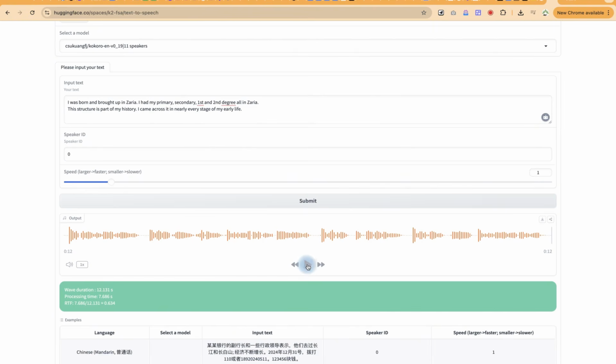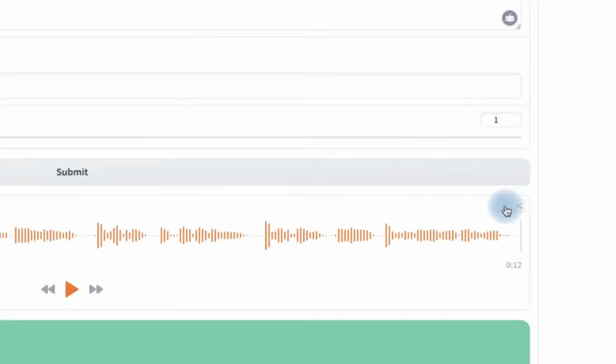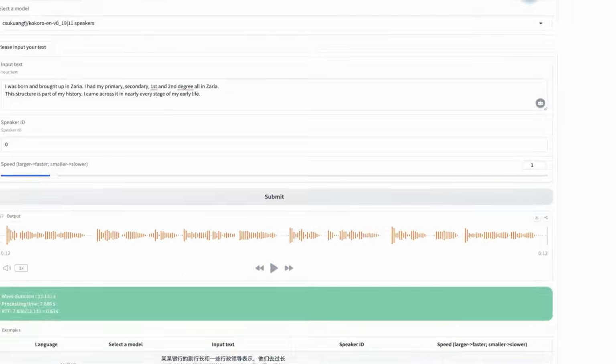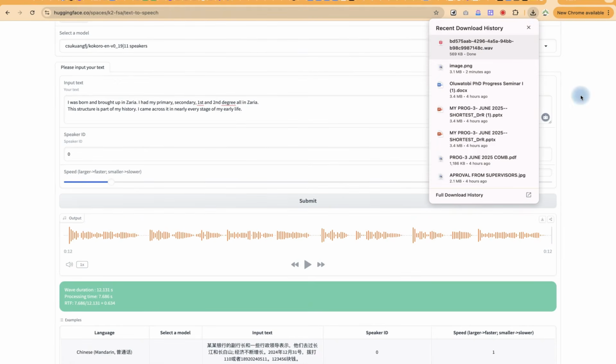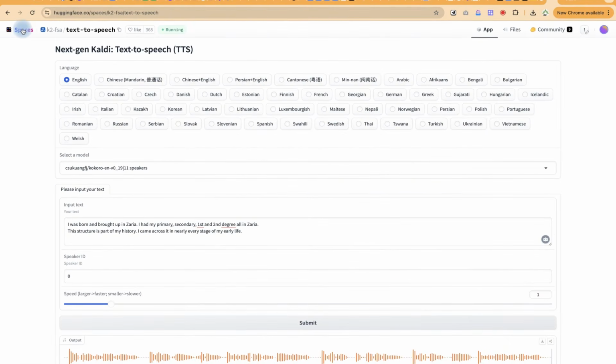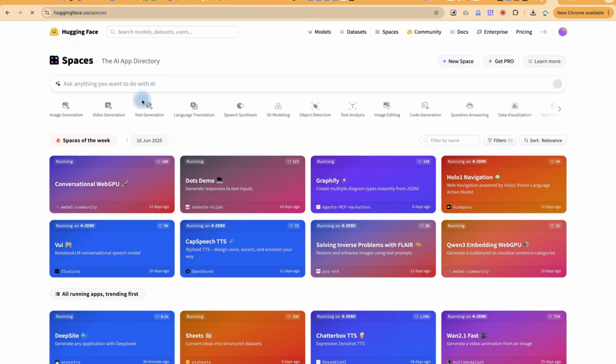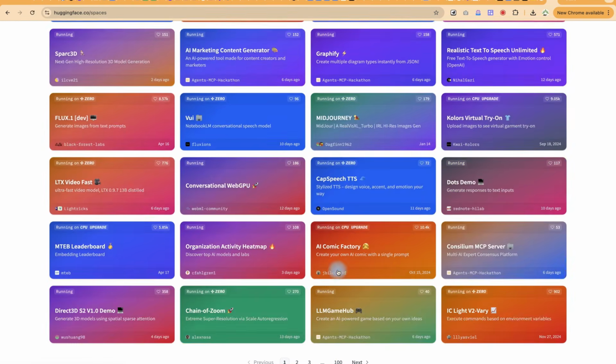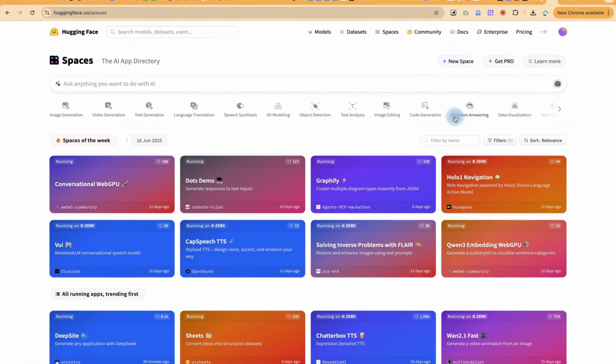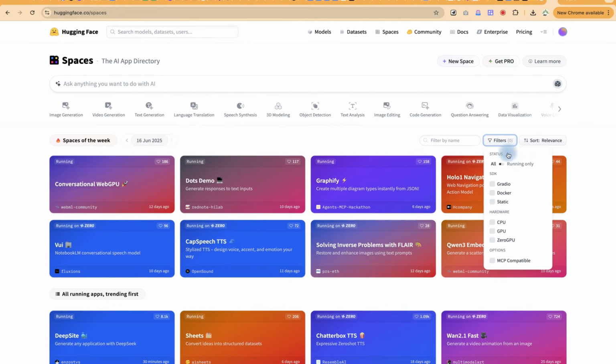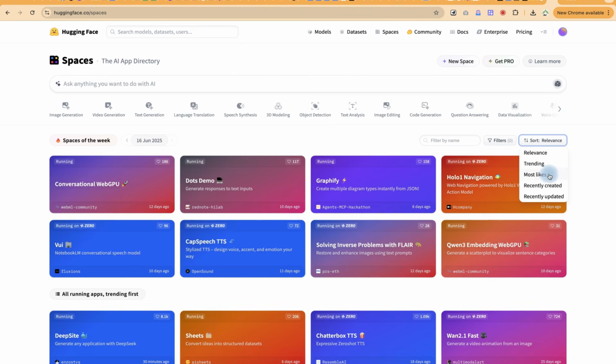That's fantastic. And if you like, you can just go ahead and click on download and you can see it's just been downloaded to have your audio. So this is Hugging Face. You can just go ahead and explore and see which of the models you can use and which one you can try on your own. You can sort, you can filter them according to what you're looking for. You can sort based on relevance, trending, most likes, and recently created. But all the models you see here, depending on what you type, are completely free for you to use.